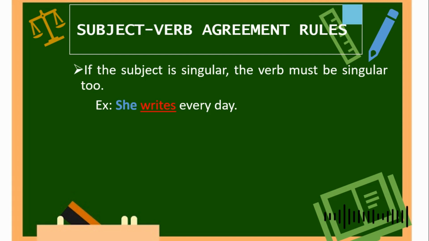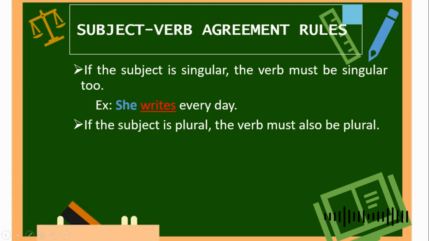So our subject here, she, is in singular form, so our verb is also singular. The verb is writes. For the second rule, if the subject is plural, the verb must also be plural. For example, they write every day. So our subject here is plural, they, and then our verb is write.